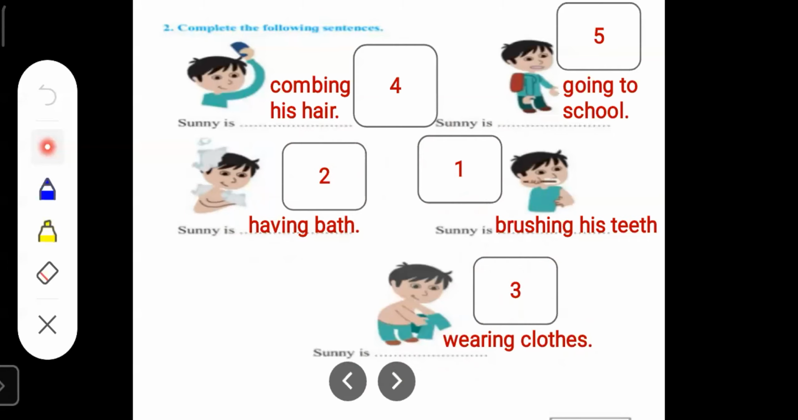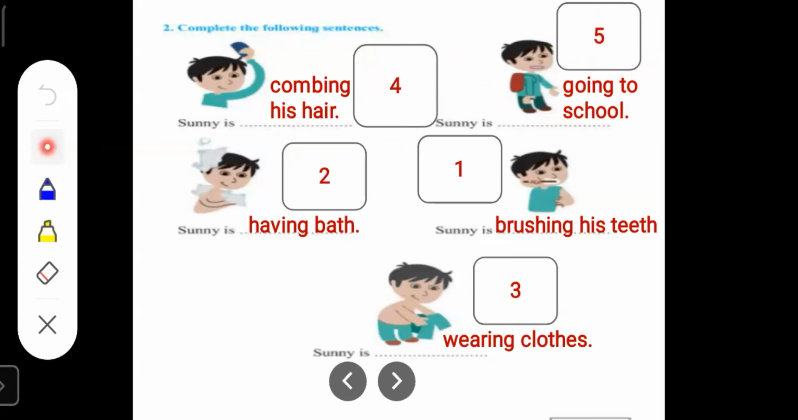Okay. Then Sunny is combing his hair. So this should be action number 4. And then Sunny is going to school. This should be action number 5.